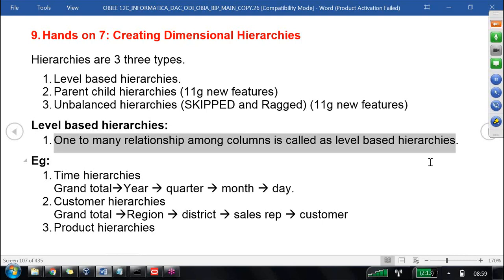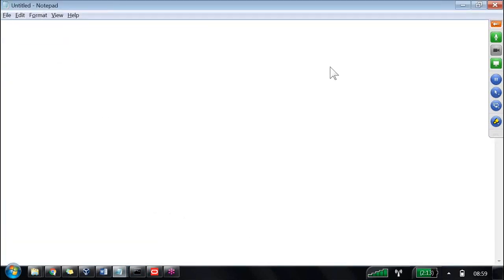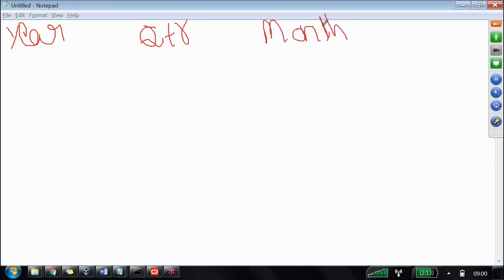What is the meaning? For example, we take one column called the year column. Then I take a column called the quarter column. Then a column called the month column. Then a column called the day column.